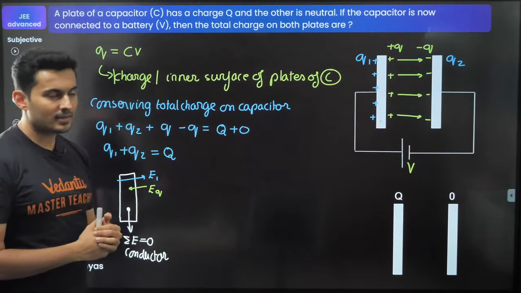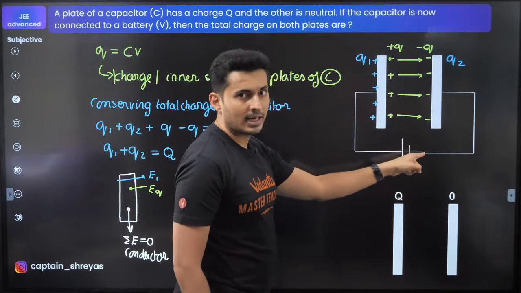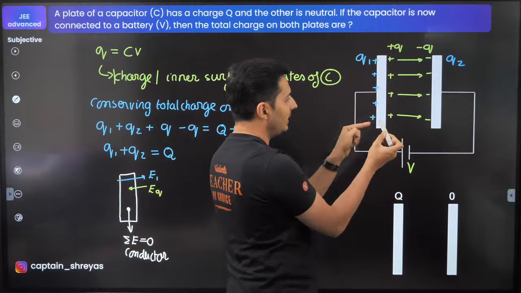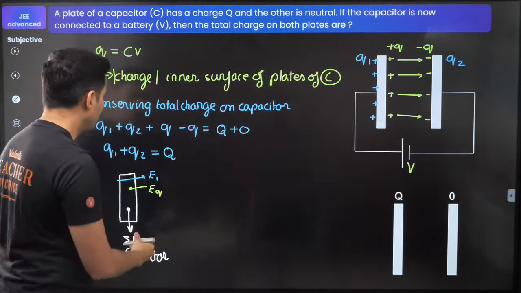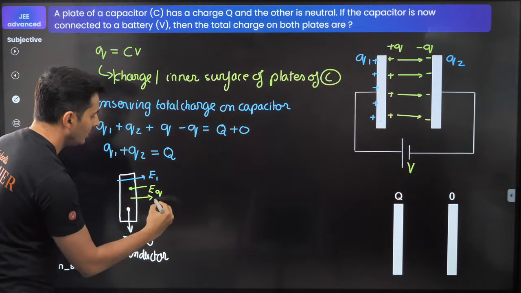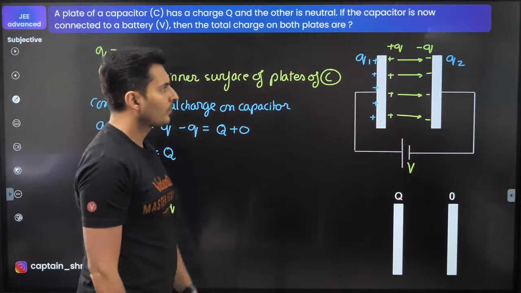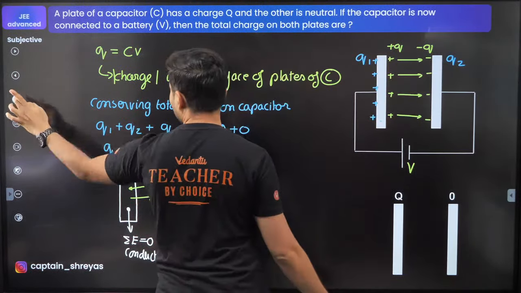See if this makes sense. These negative charges will create an attractive field. So at this point, these negative charges will create a pulling field towards the right side. So there will be another field due to the negative charge. Great. What about this Q2?